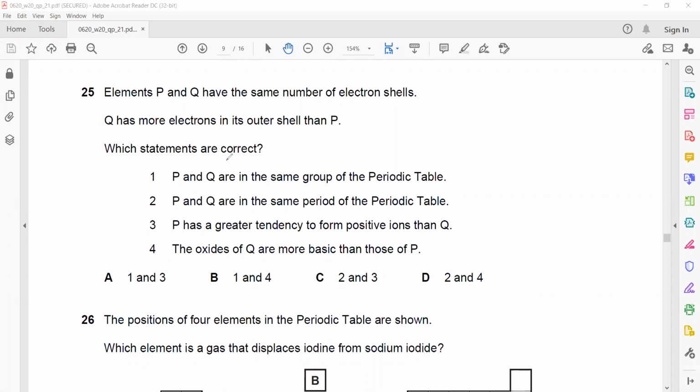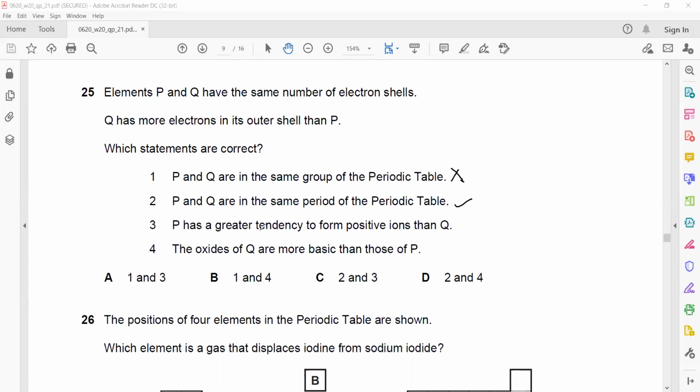So when you compare question 25, P and Q in the same group? It cannot be in the same group, because to be in the same group they should have the same number of electrons in the outermost shell. So statement 1 is not correct. P and Q are in the same period, that's true, because if they have the same number of shells, it means they will be in the same period.